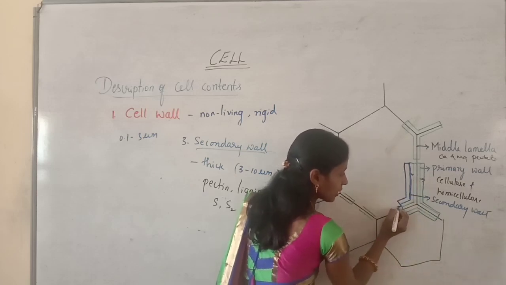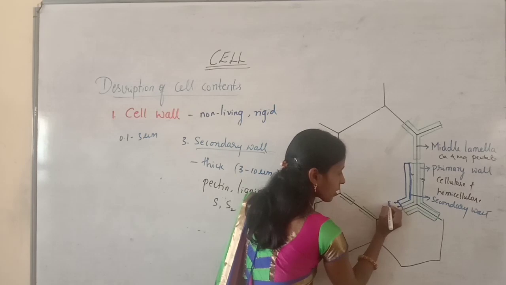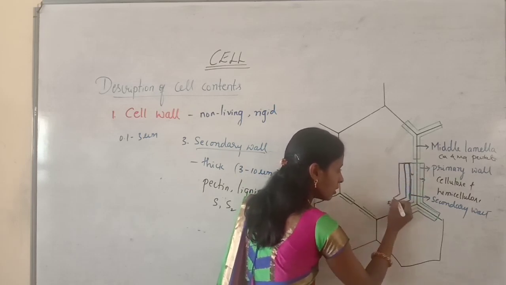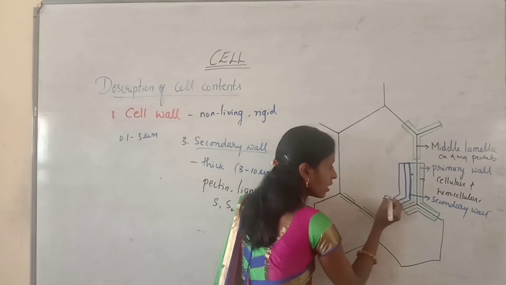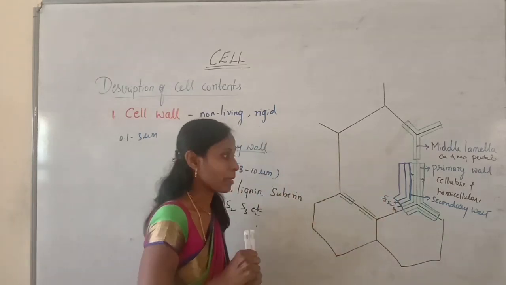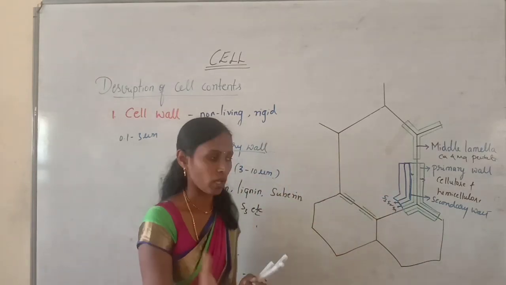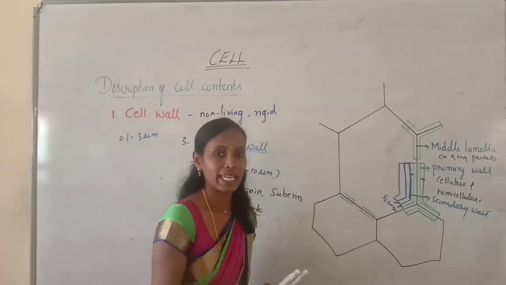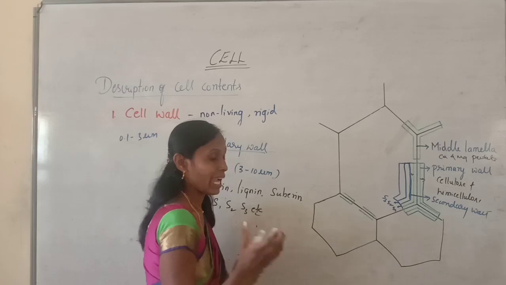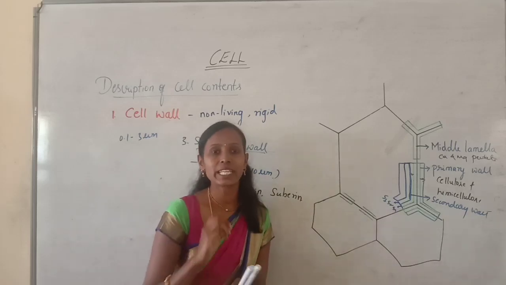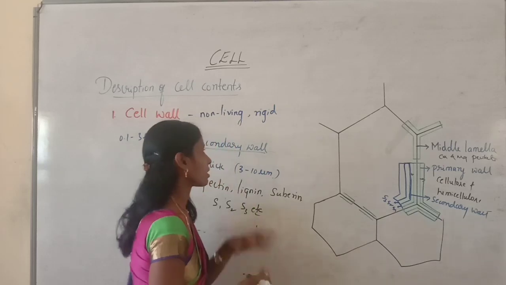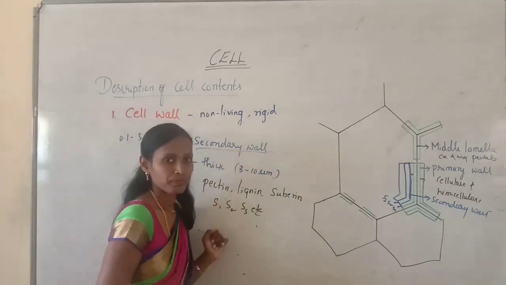So this one is S1, this is S2, and if you draw one more, it is S3. Likewise, there may be many secondary walls, and these are accumulated with pectin, lignin or suberin, and they usually provide rigidity and mechanical support to the cell. So that is about the secondary wall.